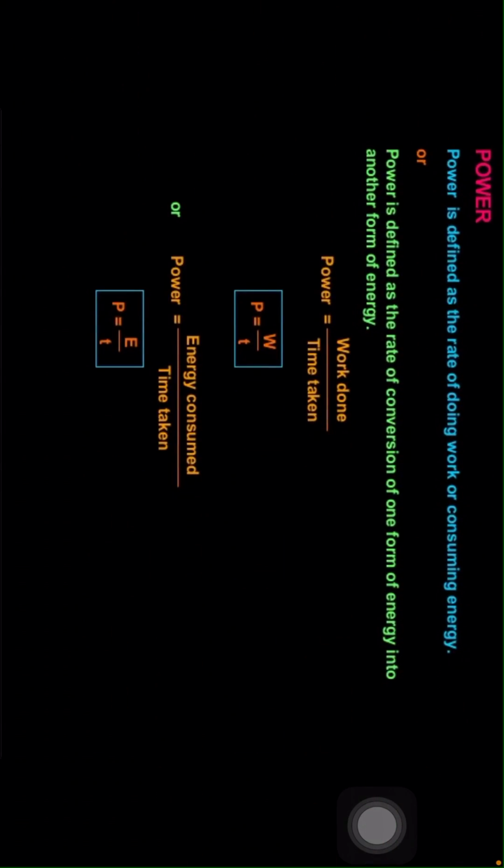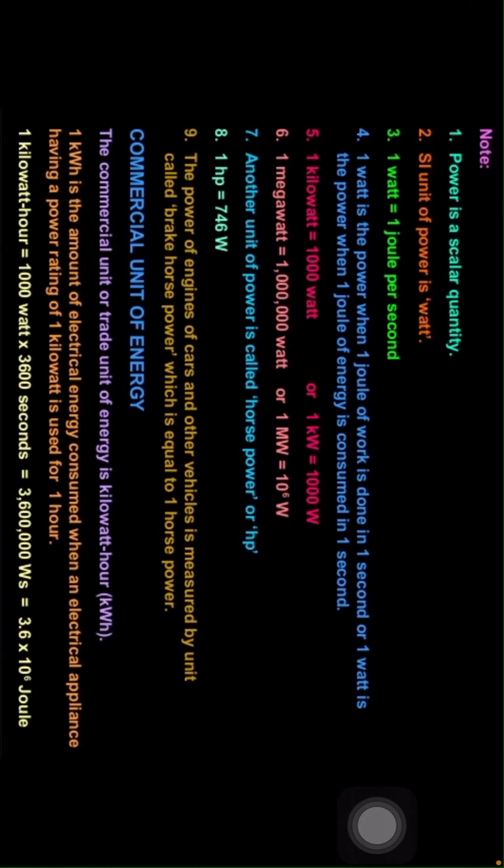Power. Power is defined as the rate of doing work or consuming energy, or power is defined as the rate of conversion of one form of energy into another form of energy. Therefore, power equals work done by time taken, P equals W by T, or power equals energy consumed by time taken, P equals E by T. So, power is a scalar. The SI unit of power is watt. 1 watt equals 1 joule per second.